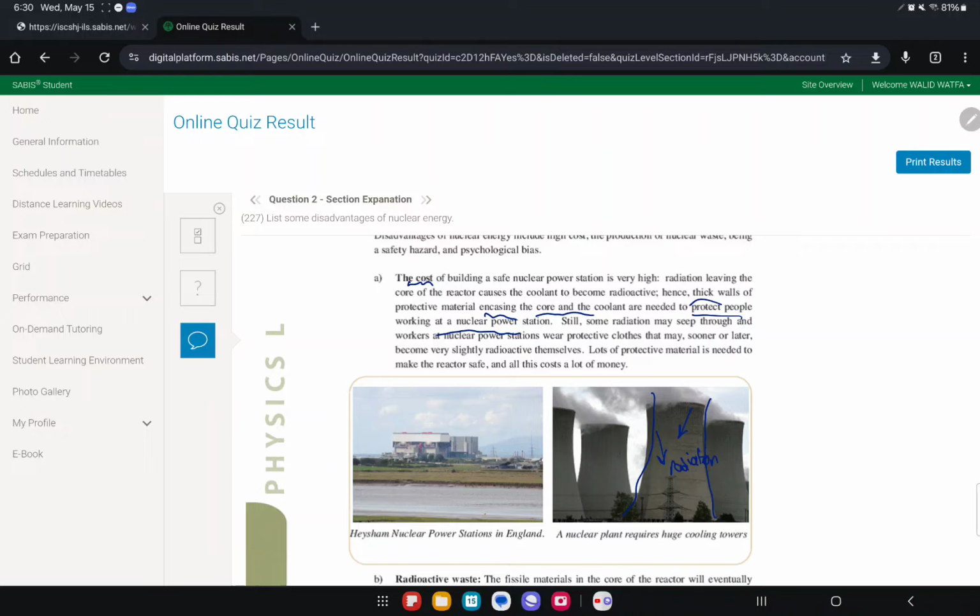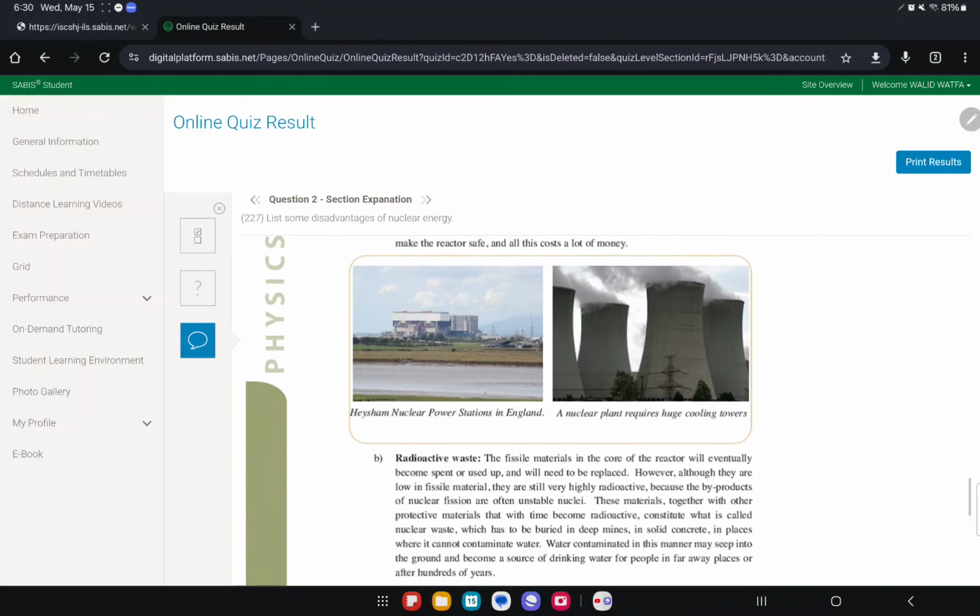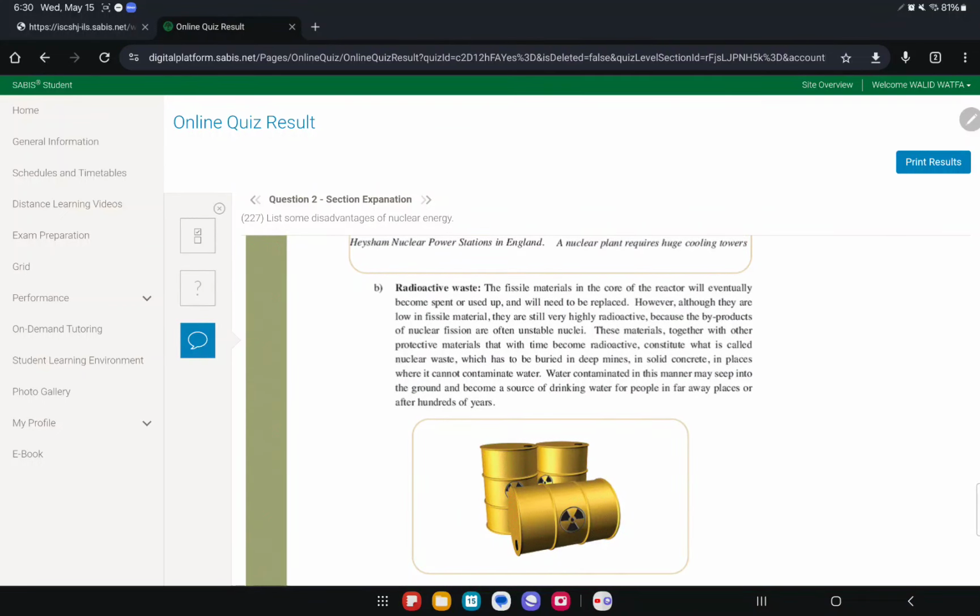Even once they pay a lot of money, some radiation may seep through the walls. So that's why the people who work at these power plants wear protective clothes. Lots of protective material is needed, and this costs a lot of money. Okay, next disadvantage, it produces radioactive waste.